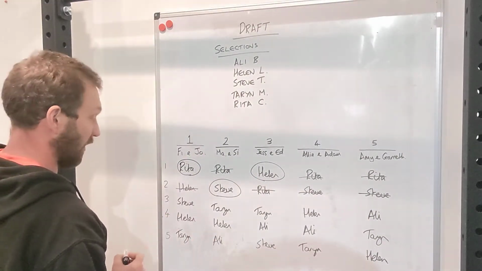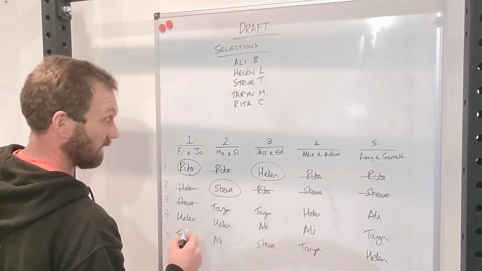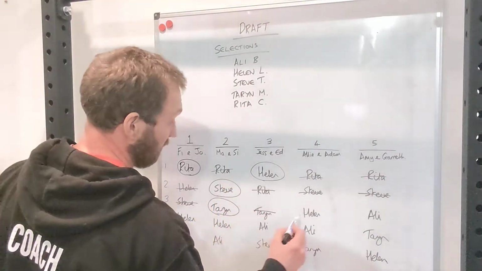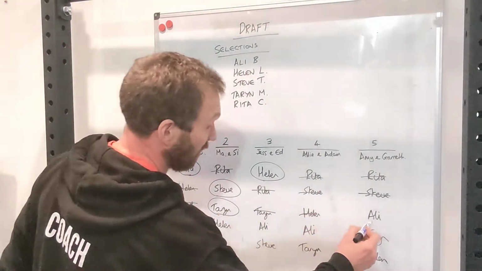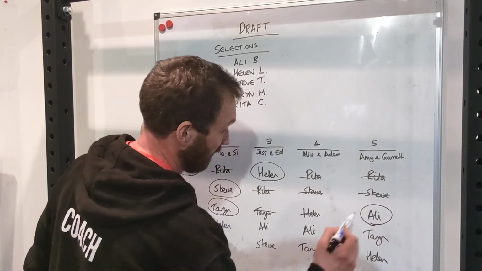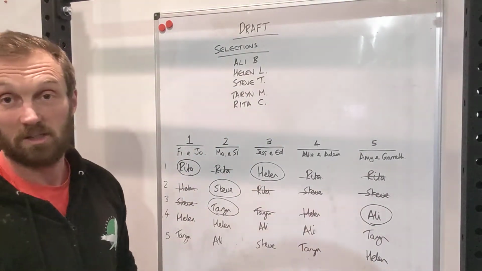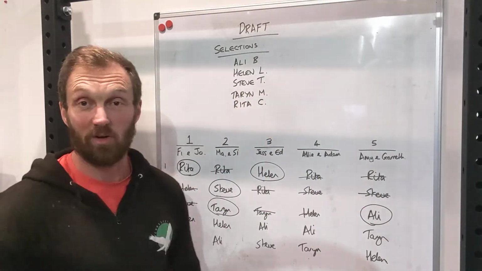Then we've got the third round, so Steve's been picked, they missed their team. Taryn has not been picked yet, so she will be assigned to Maria and Simon's team. Cross that out. And then Ali has not been picked yet, so she'll get assigned to Amy and Gareth's team. And there are the 5 athletes that we've had to pick from. They've all gone now, so the rest of the draft is null and void.